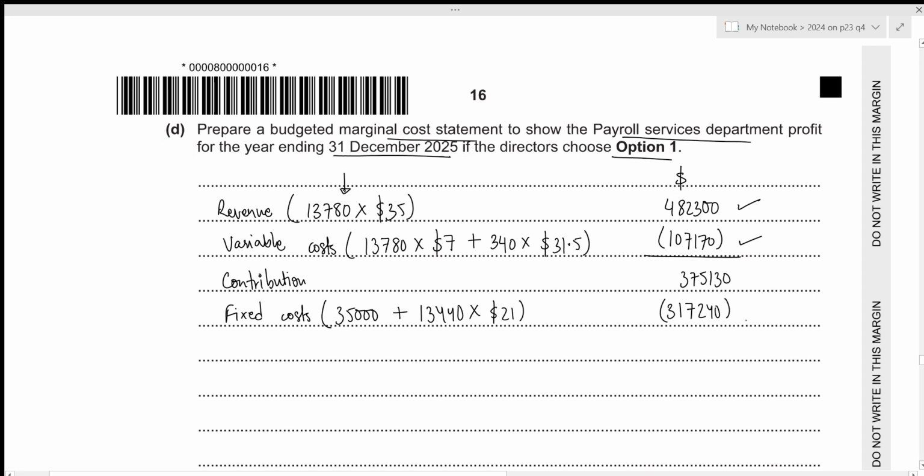Now we can get the profit for the year. That will just be 375,130 minus 317,240, which results in the value of 57,890. That is all for the fourth part.